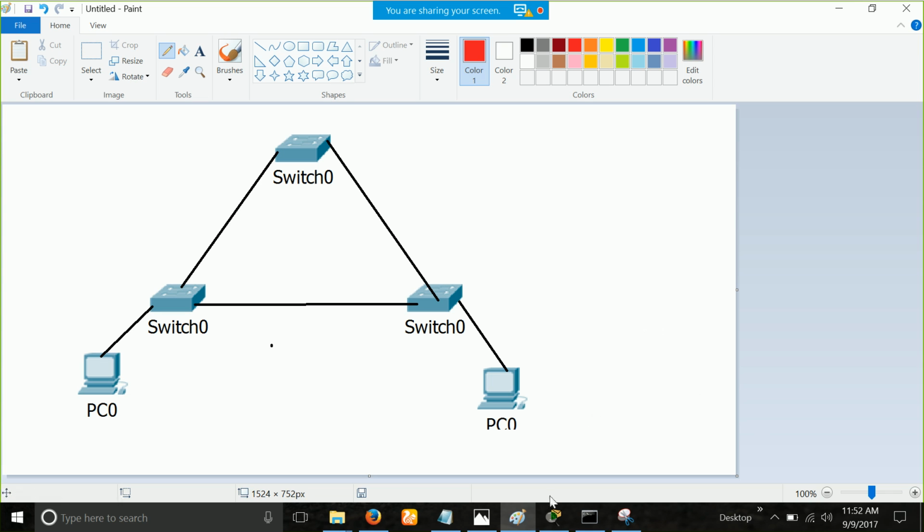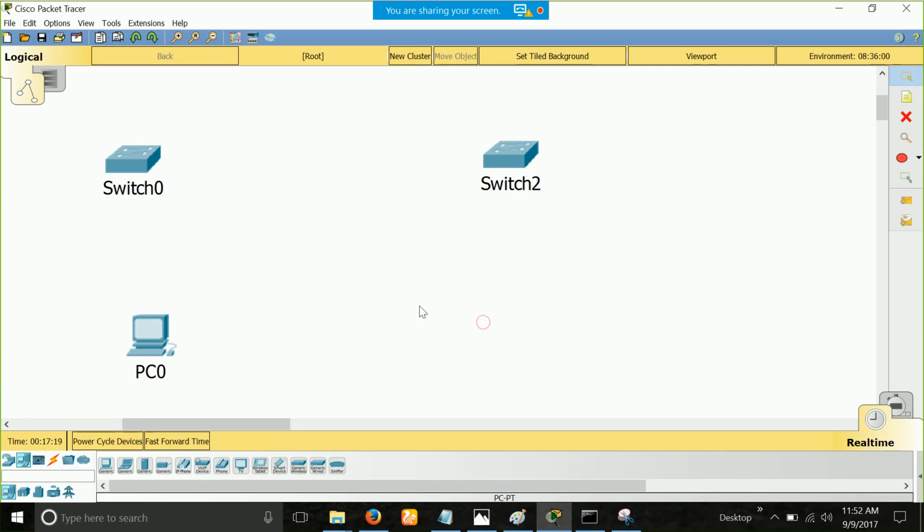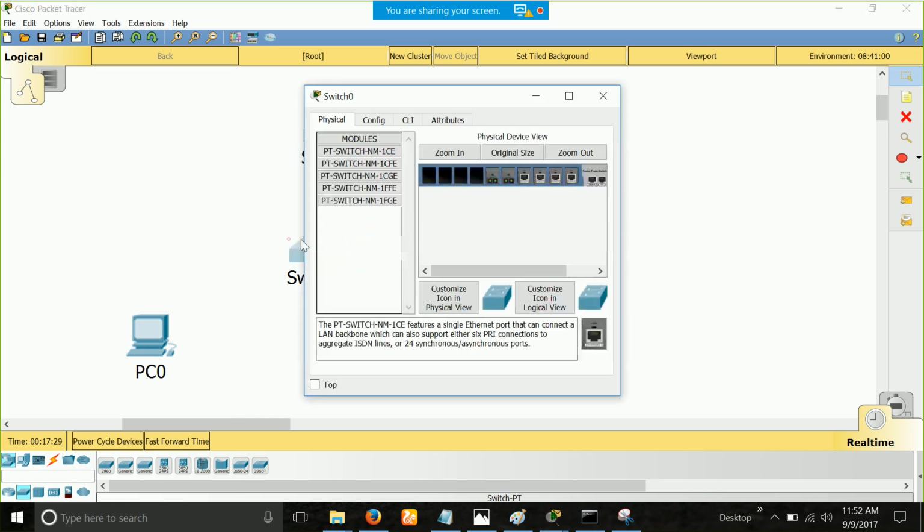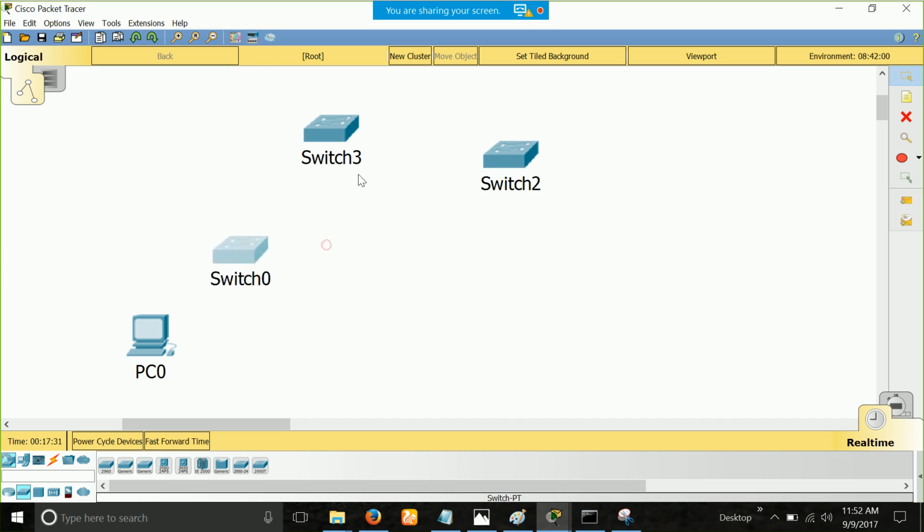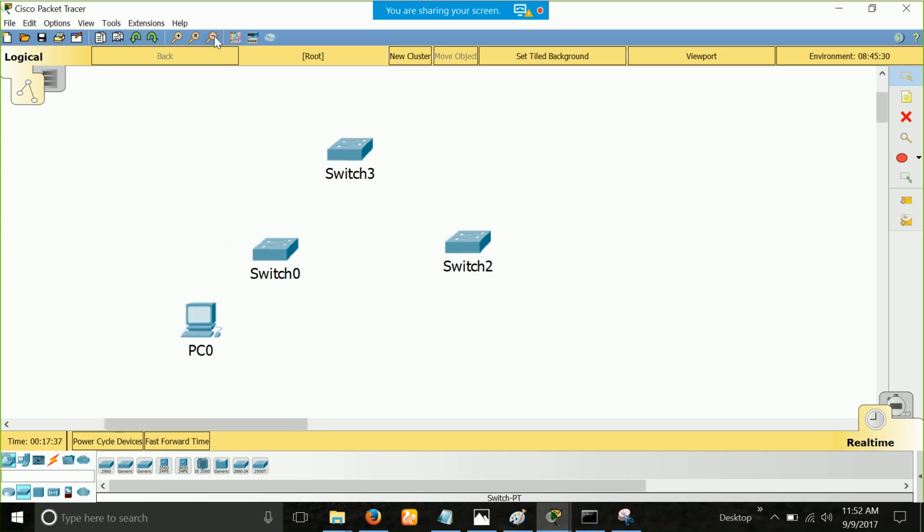Okay, and I just want to show you one more use of Packet Tracer. You might be thinking that whatever I was saying might be true or not. Packet Tracer will prove this for you. We have a similar setup. Just put them in whatever order. PCs are not even needed. So I will just do the connectivity as I did in Paint.